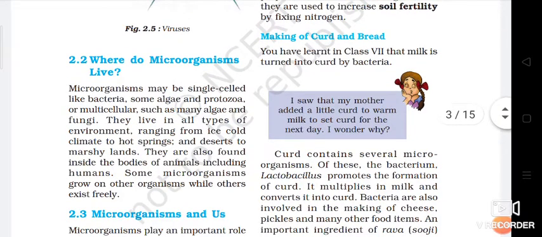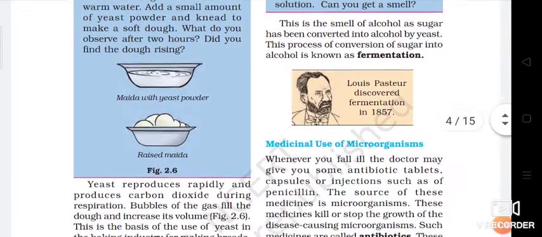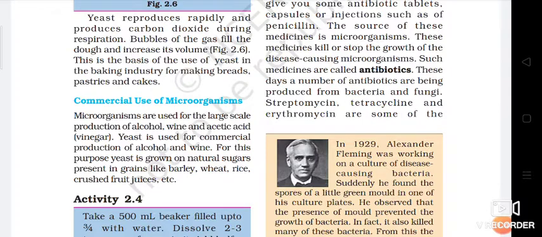Okay, making of curd and bread, that also we have discussed. Activity 2.3, that also we have discussed. Then we have discussed commercial use of microorganisms. Commercial means if you want to take any benefits from an activity, that kind of activity is known as commercial use. I have explained that if you are making food for your family, that is not commercial, but if you open a restaurant and use your skill of cooking, that is the commercial use of your hobby. Okay.